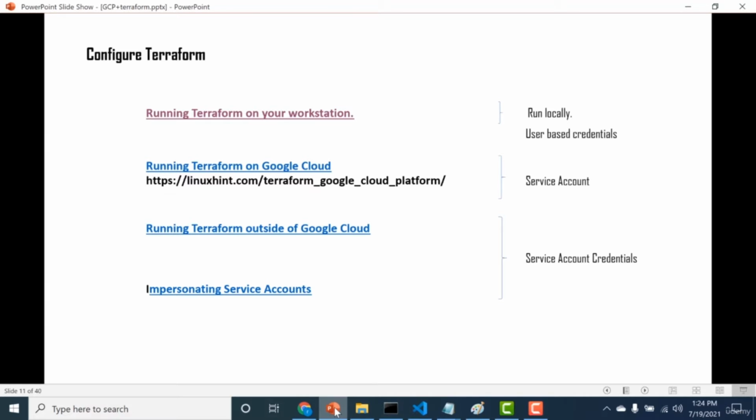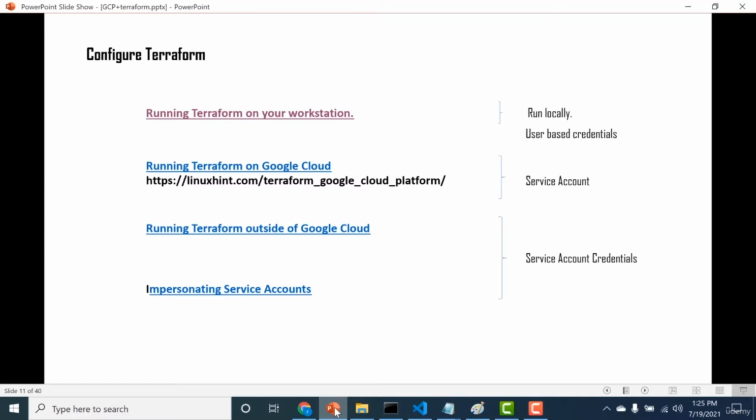However, if you're running Terraform on a GCP virtual machine, then you should use your service account. Now, a service account makes it much simpler for you because you do not have to worry about moving credentials here or there. So if you're running your Terraform on a GCP resource, then the best way to do it is using a service account.